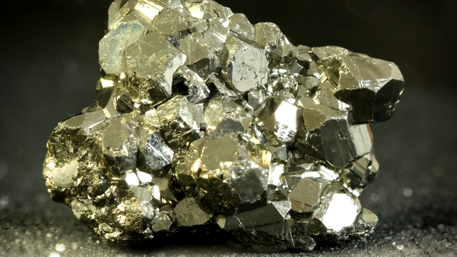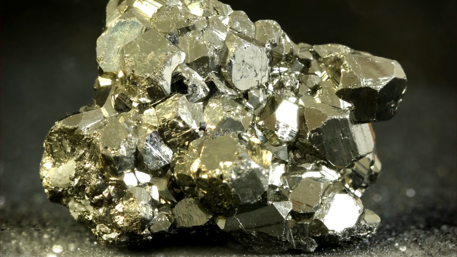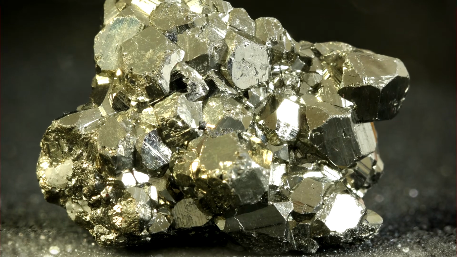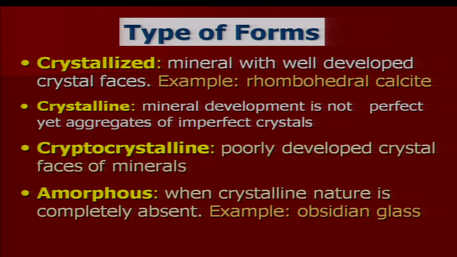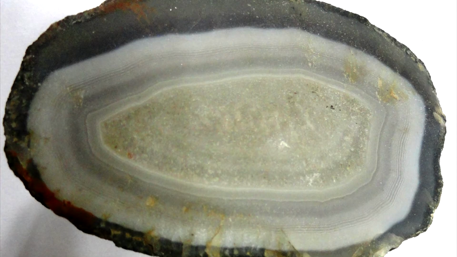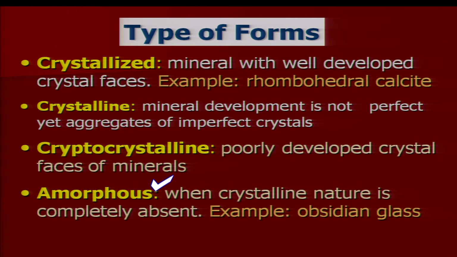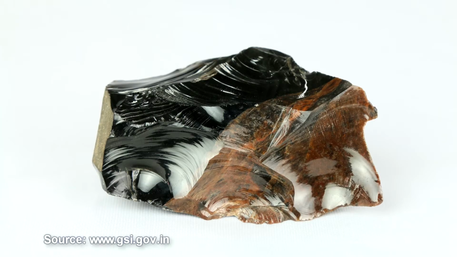In a crystalline mineral, development is not perfect, the mineral aggregate is imperfect, partly developed, partly non-developed. In cryptocrystalline minerals, poorly developed crystal faces are present. And lastly, amorphous, when crystalline nature is completely absent, that is the disordered structure. The best example is obsidian glass. Obsidian is a rock where the anions and cations are not arranged in a regular manner. So, we call it amorphous.